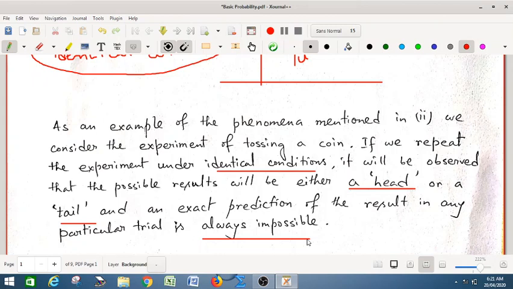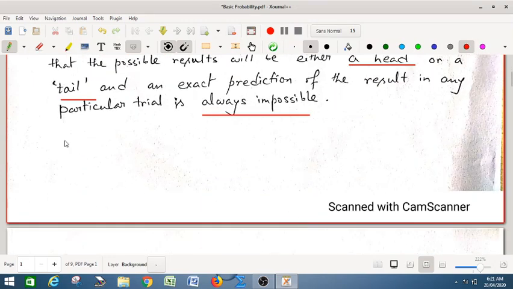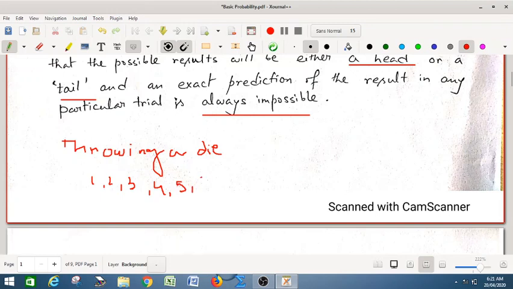In case of throwing a die, there are 1, 2, 3, 4, 5, 6, and you cannot predict which one will come. Your experiment is throwing a die. So what are the possibilities? The possibilities are 1, 2, 3, 4, 5 and 6, but in every trial, even if you maintain the identical conditions, you cannot predict the exact result. You can guess, but you cannot predict.